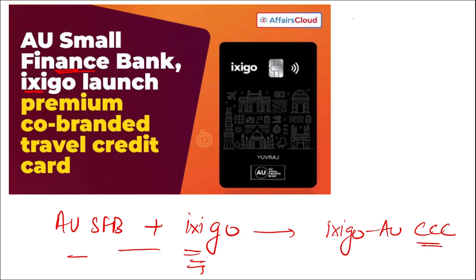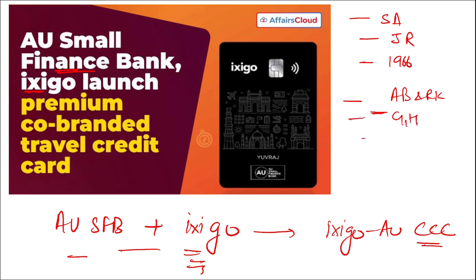Next, if we talk about AU Small Finance Bank, the Managing Director and Chief Executive Officer is Sanjay Agarwal. Headquarters is in Jaipur, Rajasthan. It was established in 1966. If we talk about Ixigo, the co-founders are Alok Bajpai and Rajneesh Kumar. Headquarters is in Gurugram, Haryana, and it was established in 2007.